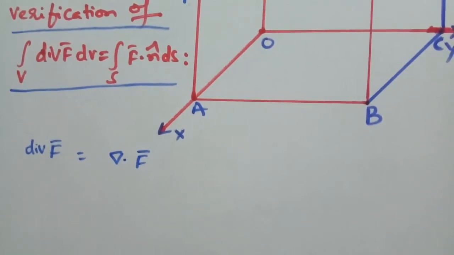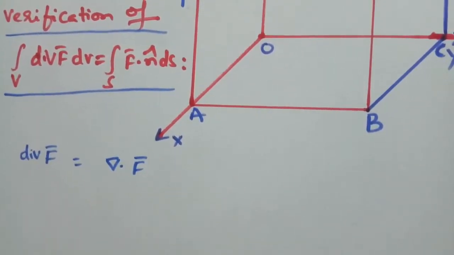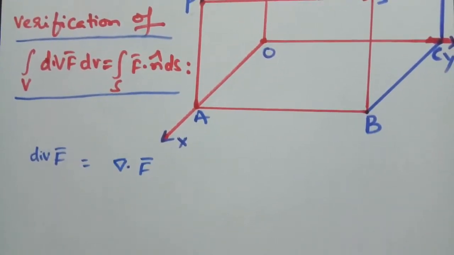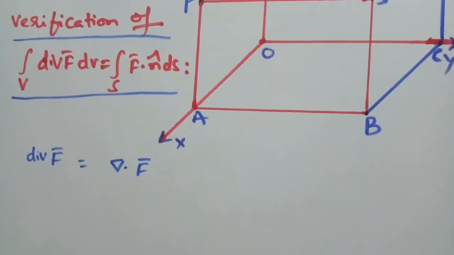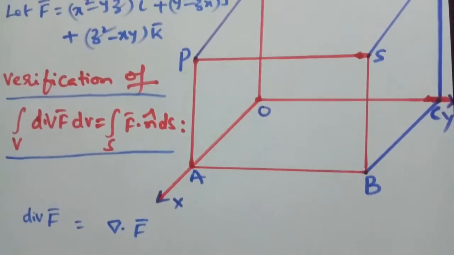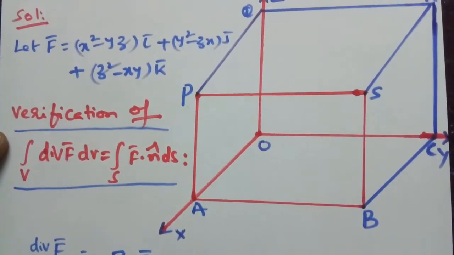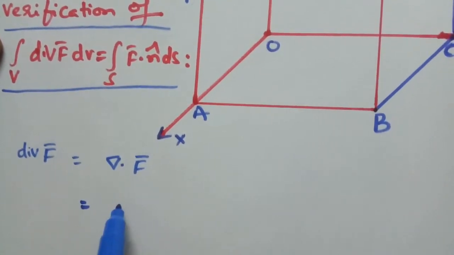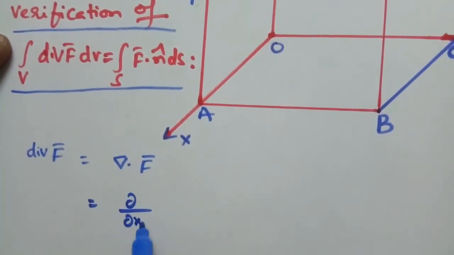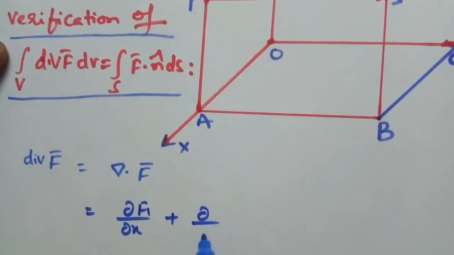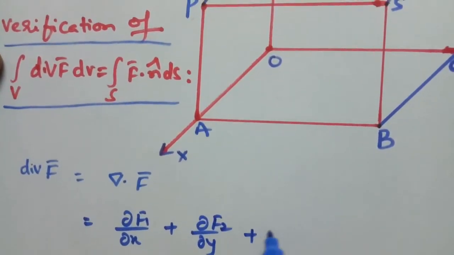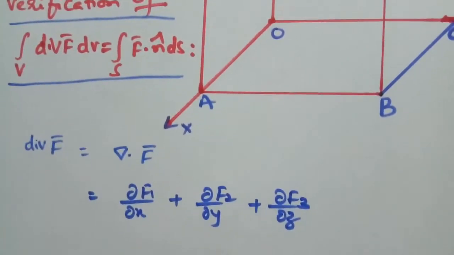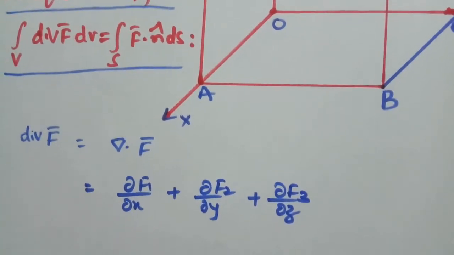If F bar is equal to f1 i bar plus f2 j bar plus f3 k bar, then div F bar is equal to dou by dou x of f1 plus dou by dou y of f2 plus dou by dou z of f3. We have already given this formula in vector differentiation.